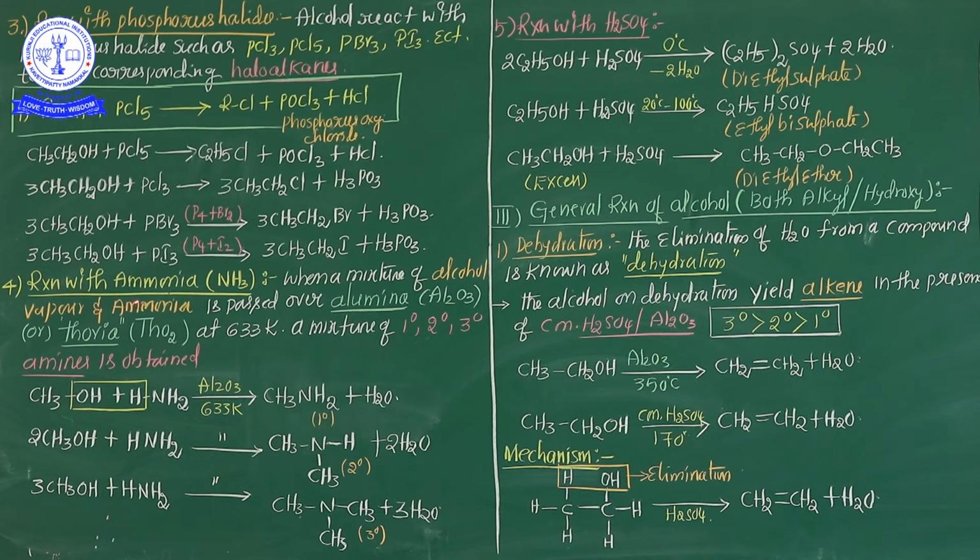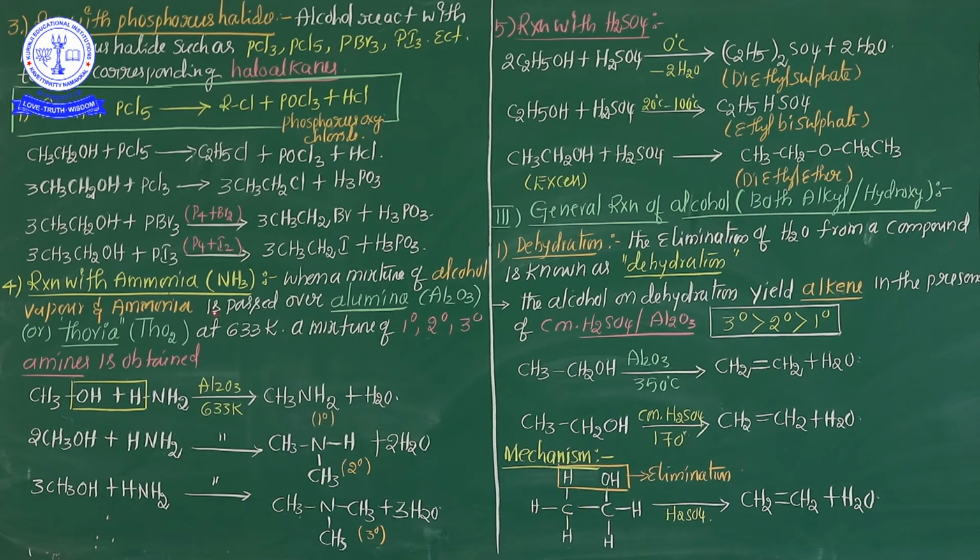See, when a mixture of alcohol vapor and ammonia is passed over alumina, Al2O3, or thoria, that is thorium dioxide, at 633 kelvins, a mixture of 1 degree, 2 degree and 3 degree amines is obtained. Listen very carefully here.